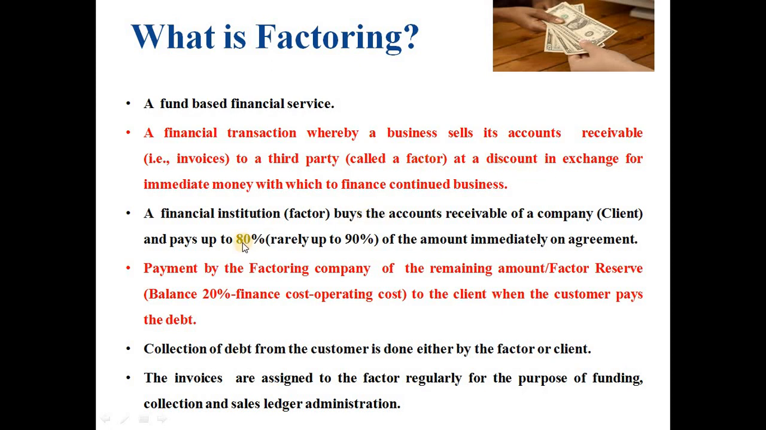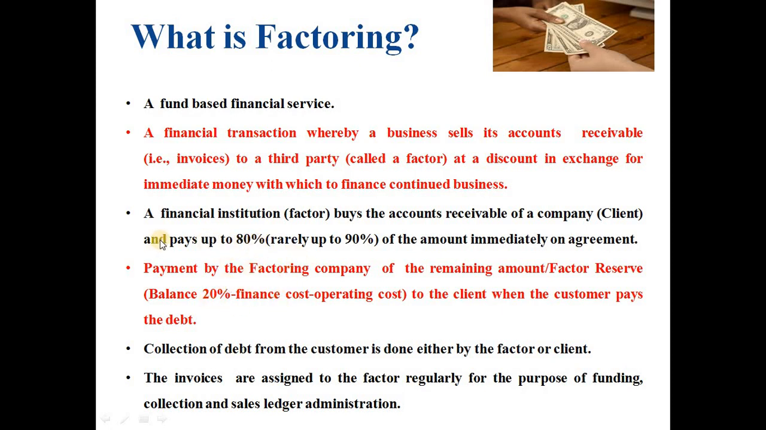Now, how much discount is charged? 20 to 10% discount is charged. So it means 80% of the amount of the invoices is paid by the factor to the client immediately. Sometimes it's 90% also. So the remaining 20% is paid by the factor to the client after deducting his operating cost, finance cost, or whatever cost is there. That is deducted from the balance 20% amount, and then it is paid back to the client.